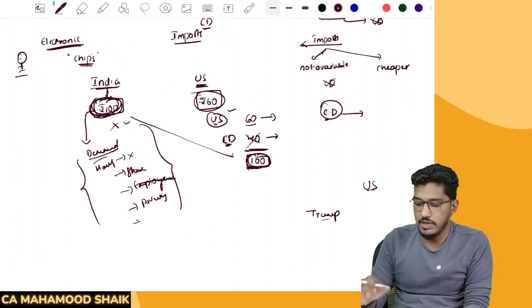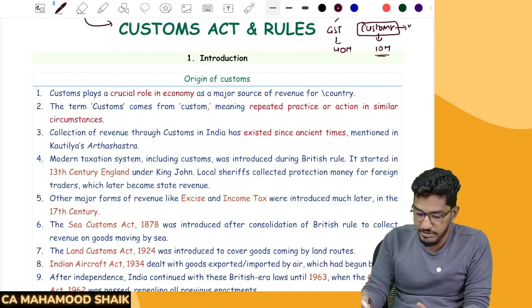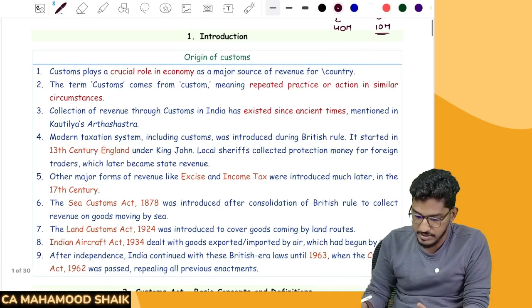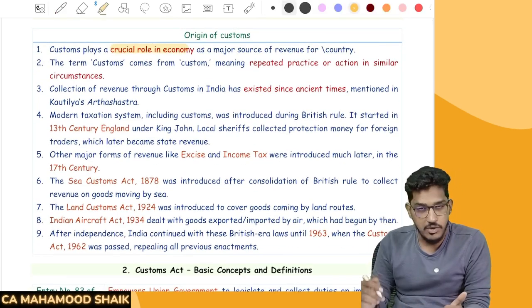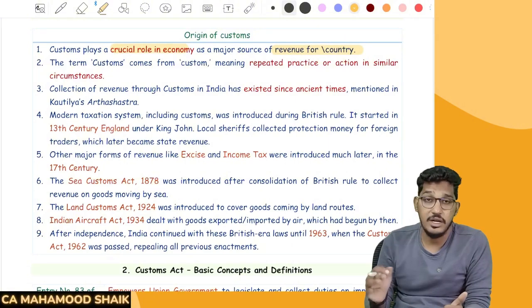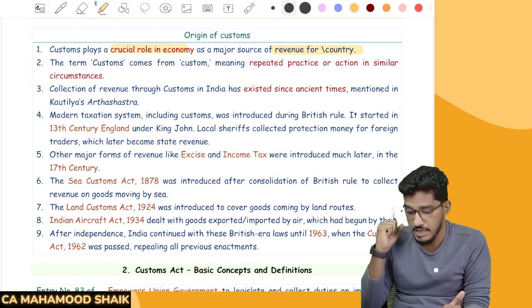So this is what regarding imports. So this is a brief introduction regarding customs. If you pay close attention here, customs plays a crucial role in the economy as it is a major source of revenue for the country. One of the main sources of revenue for the country is customs.